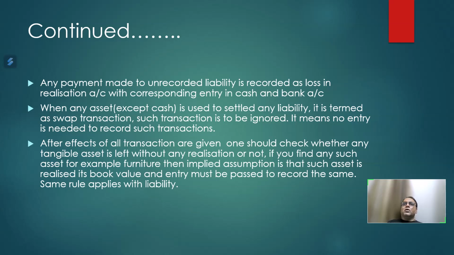That means if any asset, or more than one asset, is left, not sold out or taken over by a partner, then the implied assumption is that such asset realizes book value, and you have to record that asset at its book value by crediting your realization account, and debit should be made to your cash and bank account. And the same rule applies with the liabilities.